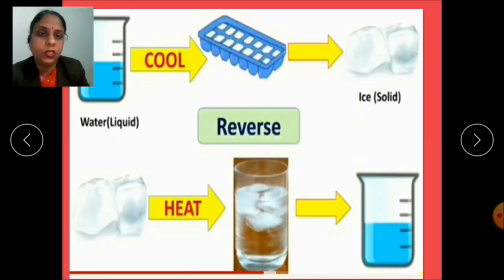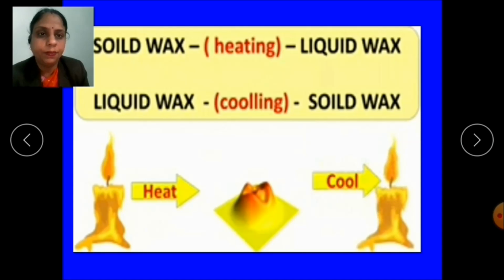Now see this picture. Water is cooled and changed into ice by the process of freezing, and this ice changes into water on heating. Similarly, let's take another example. As you can see in the picture, solid wax on heating gives liquid wax, and the same liquid wax on cooling gives solid wax. So these examples show that the change is reversible.